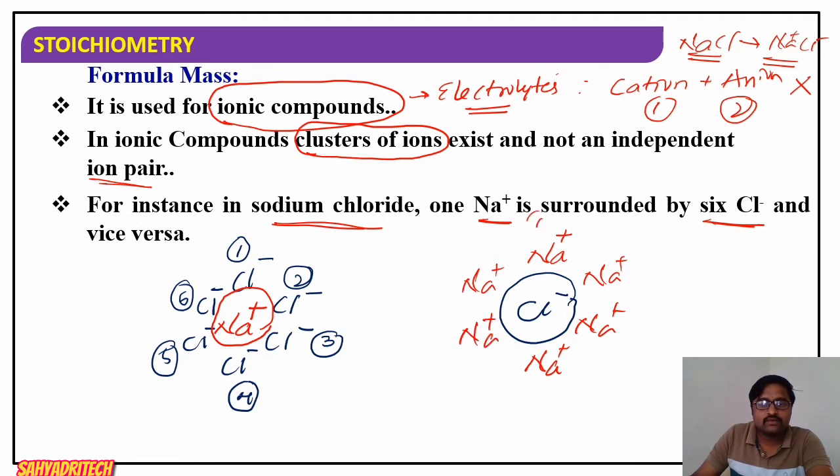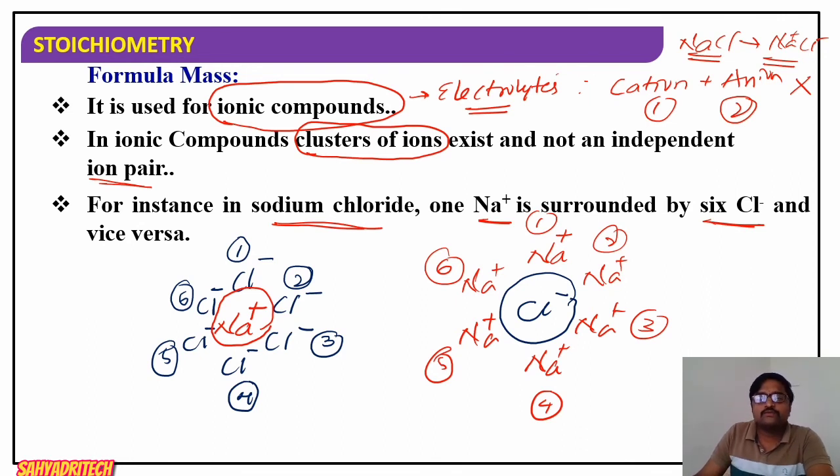So 1, 2, 3, 4, 5, and 6. If I consider a molecule of sodium chloride, when we study its crystallographic structure, each sodium ion is surrounded by 6 Cl minus ions. Similarly, each Cl minus ion is also surrounded by 6 Na plus ions.